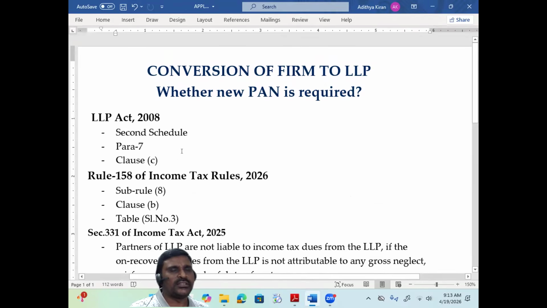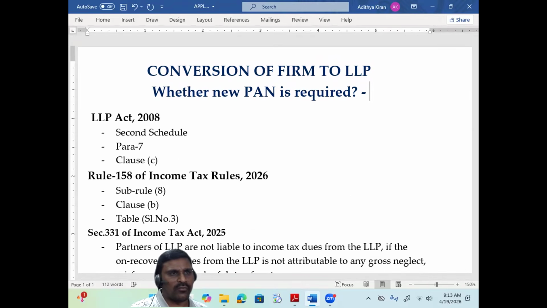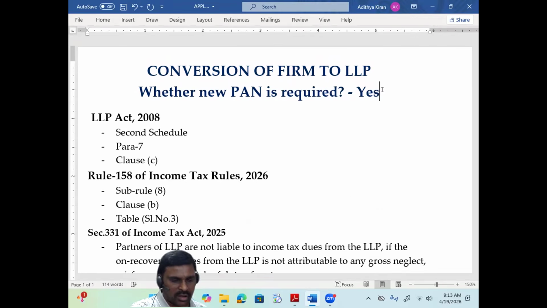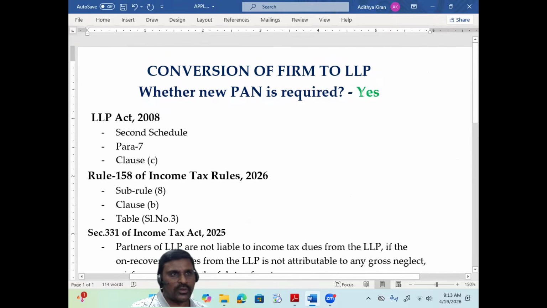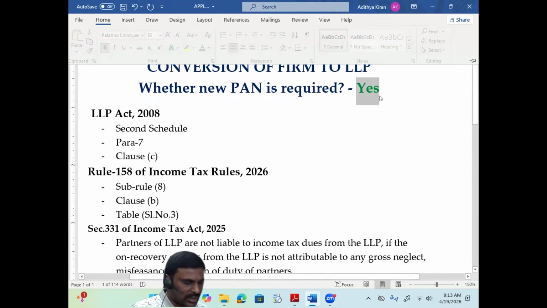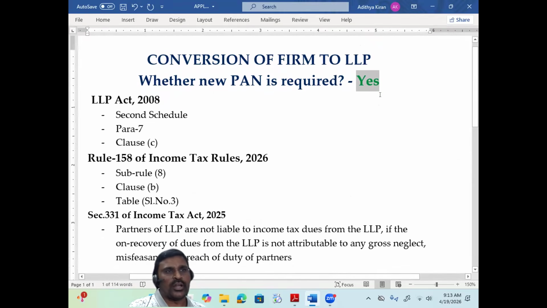So the conclusion is that, in my opinion, when a partnership firm is converted into LLP, whether a new PAN is required, the answer is yes. In my opinion, these are the justifications I am using for my conclusion that when a partnership firm is converted into LLP, a new PAN is required. This is my conclusion. I am open to interpretations. Okay, thank you.